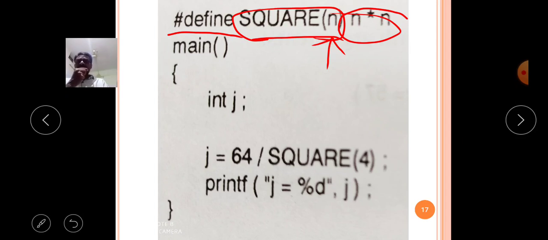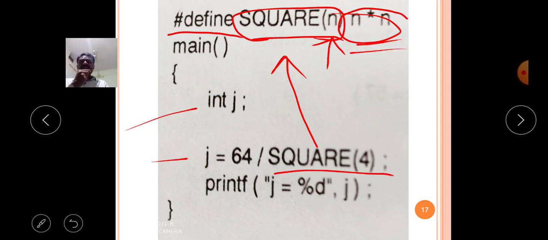Simply it will come to the first line, no change. Come to the second line. Here j is assigned 64 by square of 4. So square of 4 is just like the macro. When square of n occurs, simply replace it with n into n. So here square of 4 occurs, simply it will replace it with 4 into 4, that is 16.